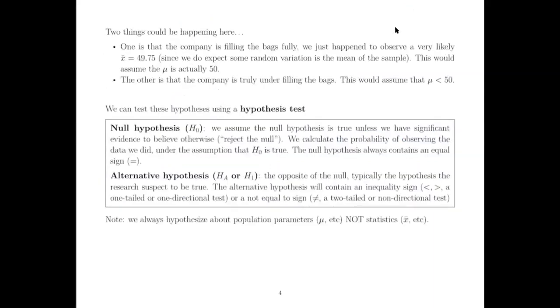So I think I wrote this out here. There's two different things that could be going on. When we get this really, really small probability, that's usually when we say, well, let's maybe reject this initial assumption and say, wow, that probability is so small, I can't believe it.